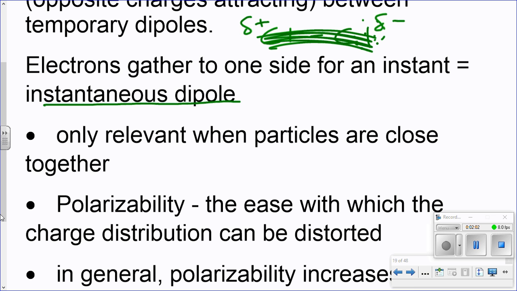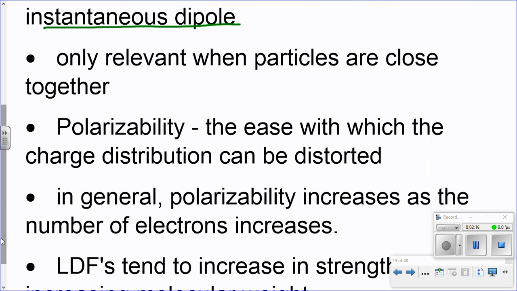Now, does that mean that some are weak? We can see differences in there, and we can see ones that are outliers. Again, this only happens when particles are close together, so we need close proximity. The second thing is that it sets up something called polarizability. The idea behind polarizability doesn't necessarily just apply to London dispersion forces, it applies to anything. But when we talk about London dispersion forces, polarizability is a big deal.